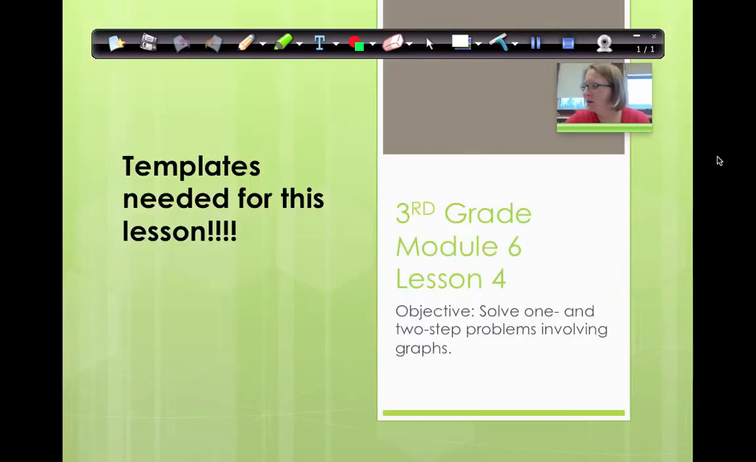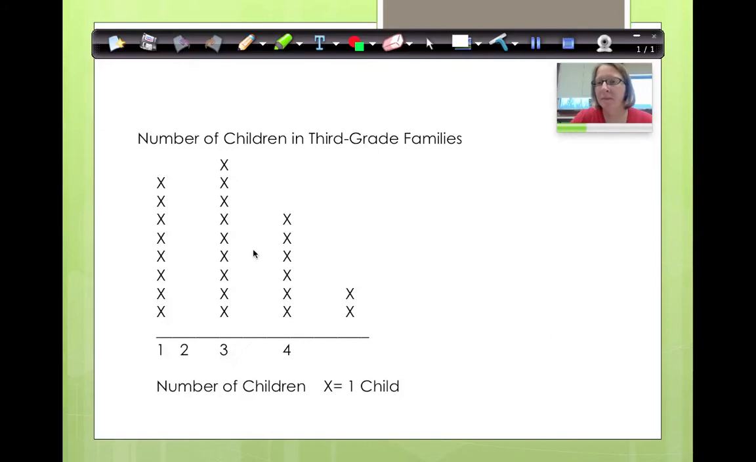Hello, today we're going to do Module 6, Lesson 4. Our objective is that we're going to solve 1 and 2 step problems involving graphs. So we're going to use graphs to help us answer questions. Now remember, notice that this note over here says that templates are needed for this lesson. They are attached to your homework and you already have them. You should have a graph that's already made and a blank graph template.